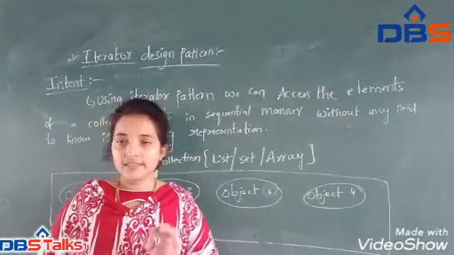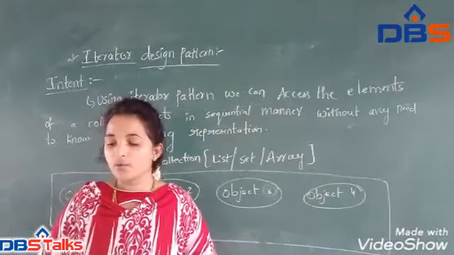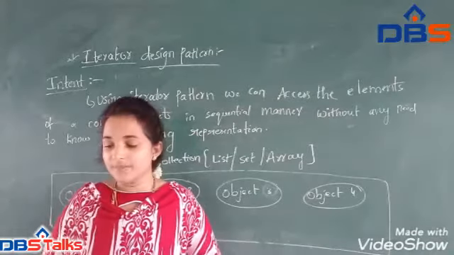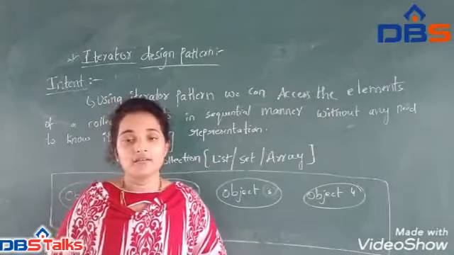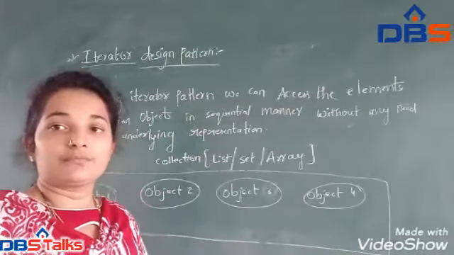Whenever we are using the iterator design pattern, we don't need to worry about the internal data structure of the array, list and set. This is the intention of this pattern.